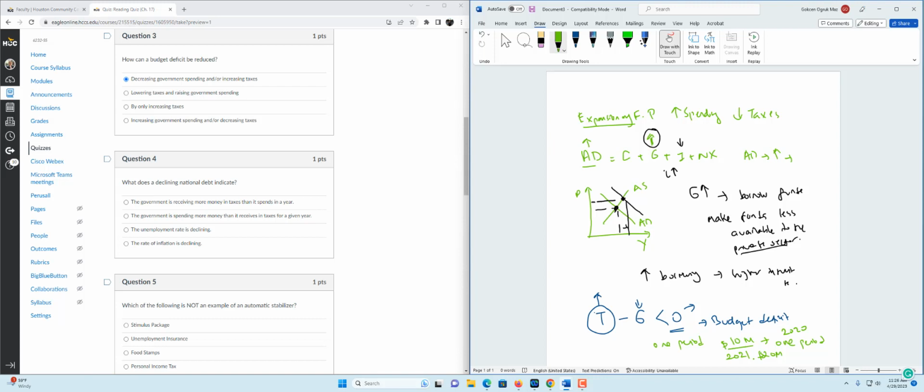So what does a declining national debt indicate? That means government is making some surpluses some years, right? With the surplus, government can pay back the debt. So let's find out which answer corresponds to this.